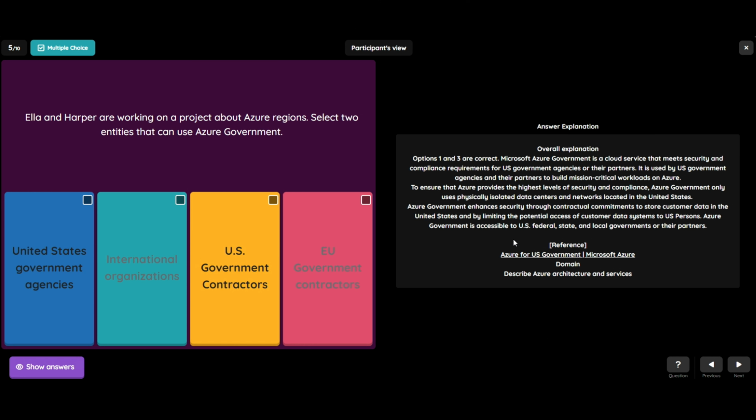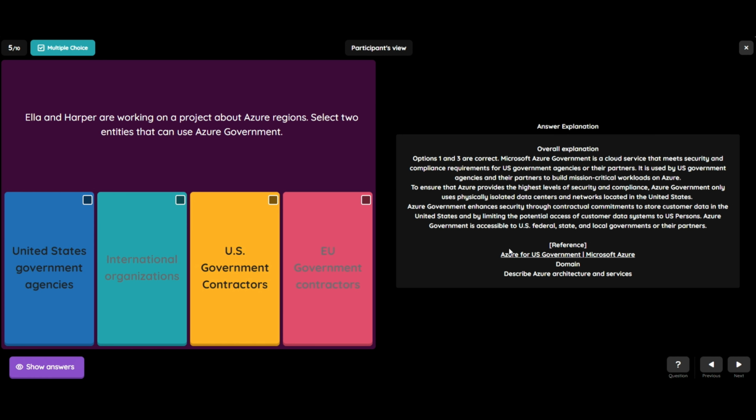Azure Government enhances security through contractual commitments to store customer data in the United States and by limiting the potential access of customer data systems to US persons. Azure Government is accessible to US federal, state, and local government or their partners.